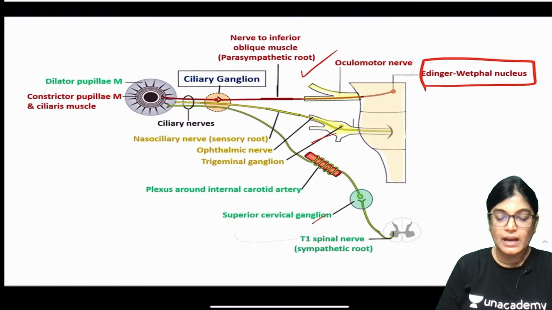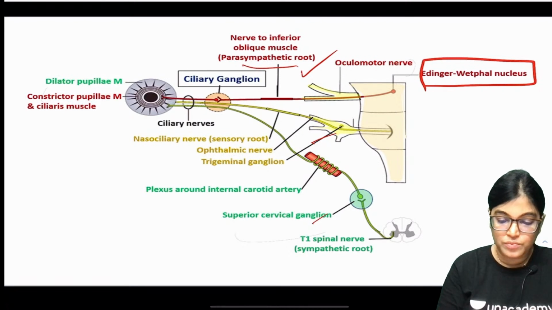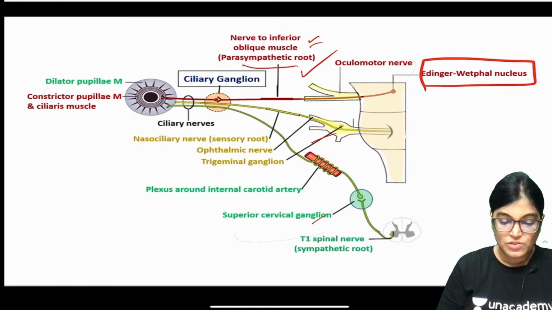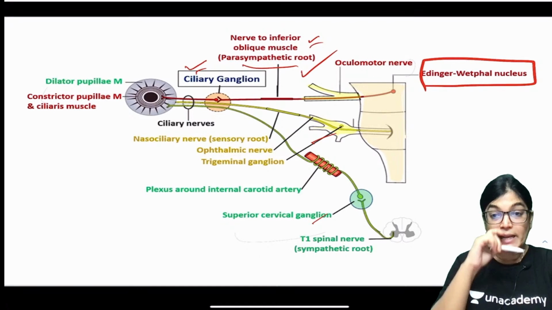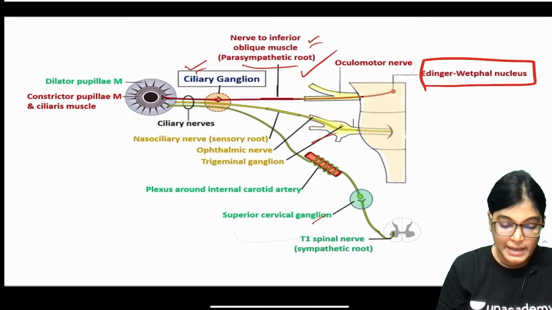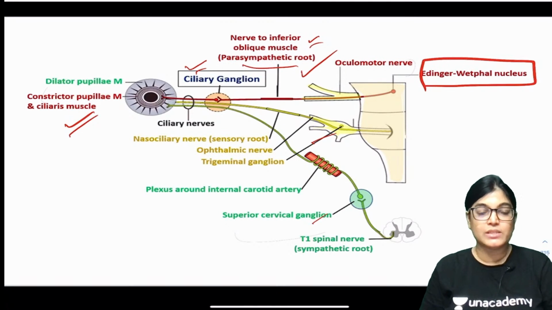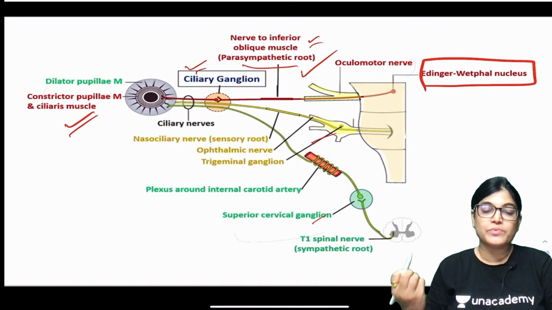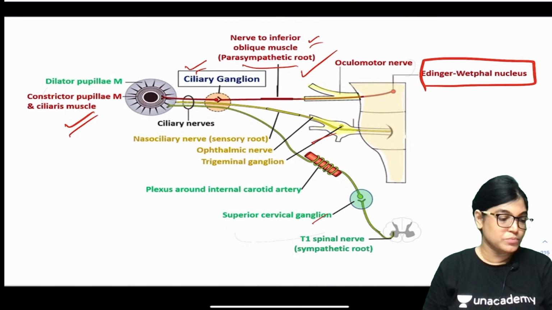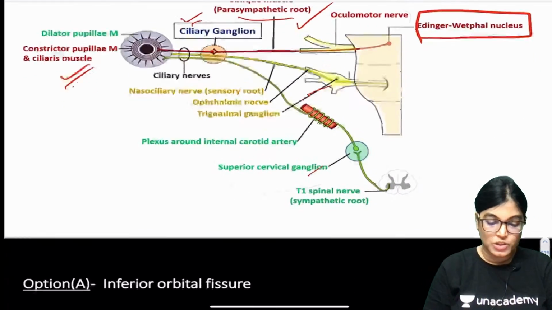Ultimately, the parasympathetic route, that is nerve to inferior oblique, is traversing through ciliary ganglion, synapses and relays here, and then it gives innervation to constrictor pupillae and ciliaris muscles. These are involved in the accommodation reflex and also in the constriction of pupil. So, this is the reason why these are the correct answers. Much of the explanation has been done.